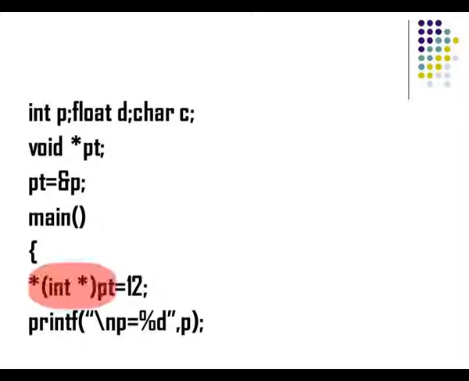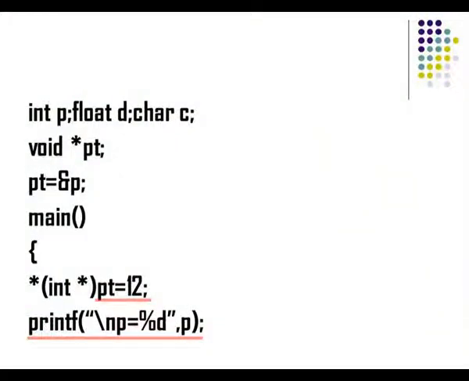So here, integer pointer pt means I am going to assign a value to this pointer variable that should be explicitly of type integer. And here I have already assigned the address of an integer variable to this pt. So now the value that is being held by this pt is 12. Then I am printing the value of simply p. How am I printing simply p? Pointer pt is 12 means the address of p is held by pt. So automatically this 12 will be stored in this variable p.